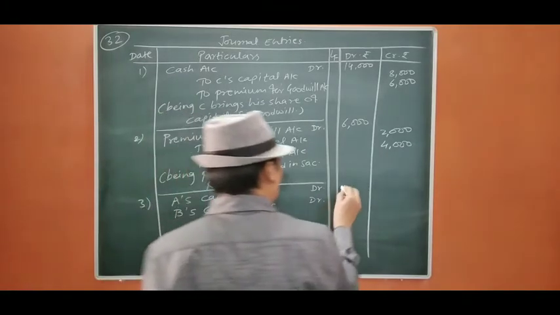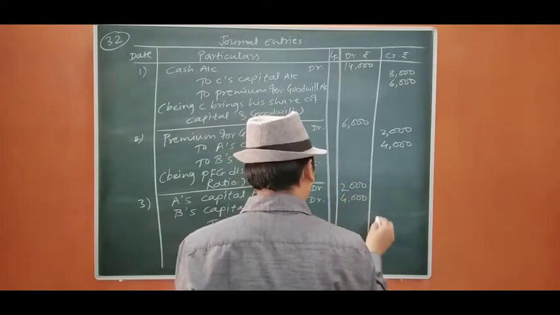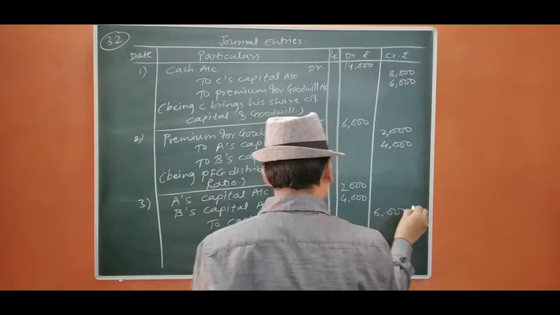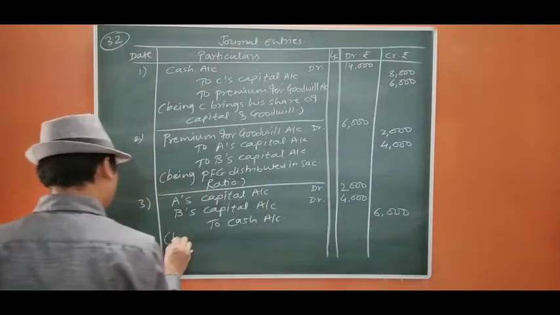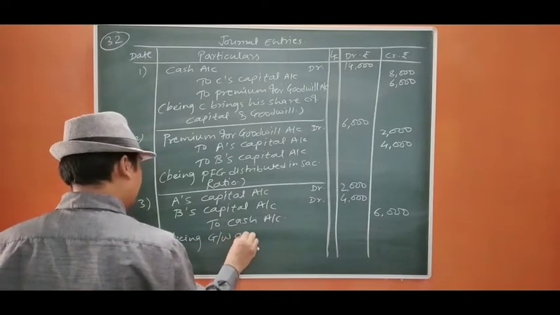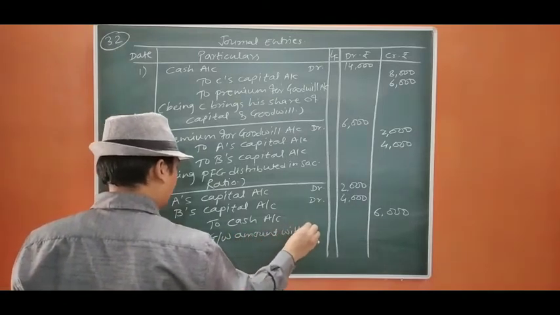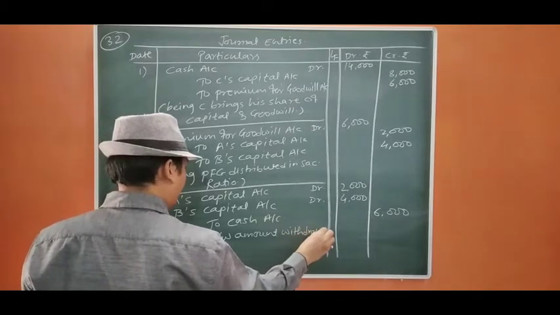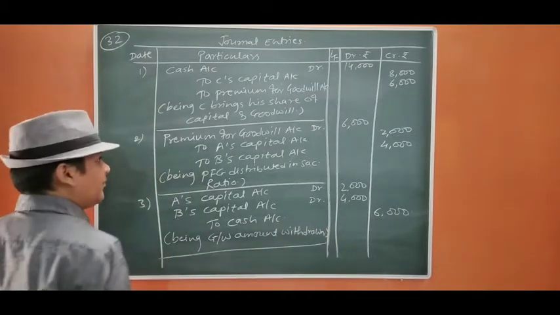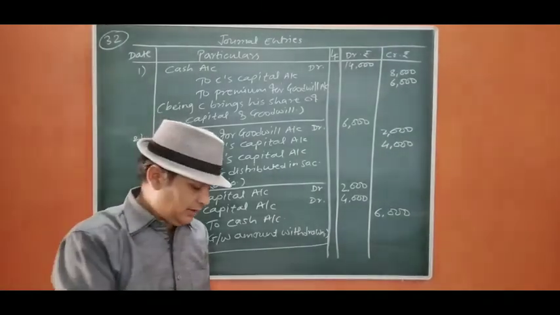How much have they got? They are withdrawing 6,000. Narration: goodwill amount withdrawn. Okay, these are the entries. Now we are going to prepare the partners' capital accounts.